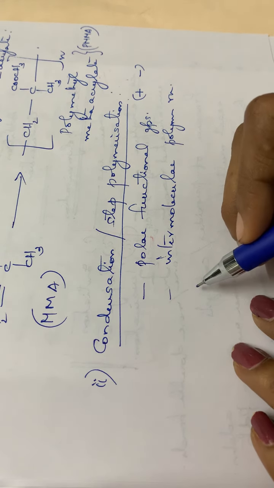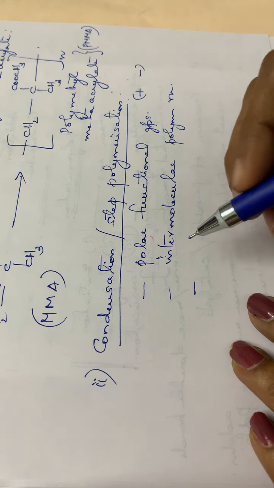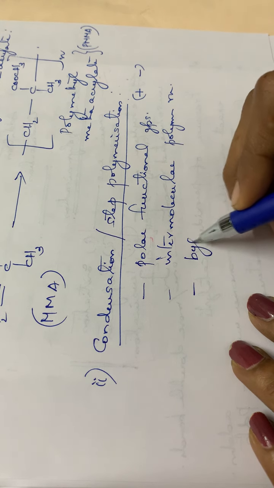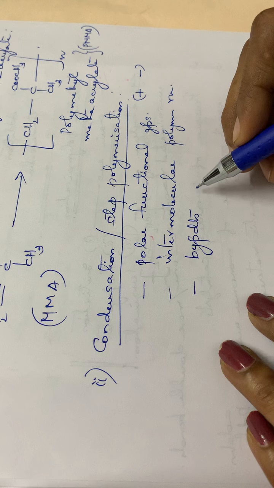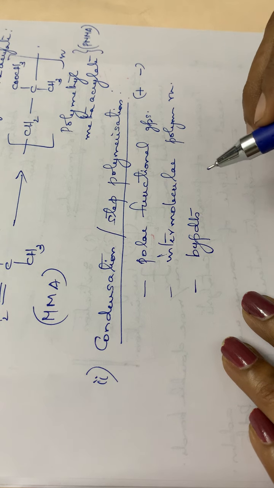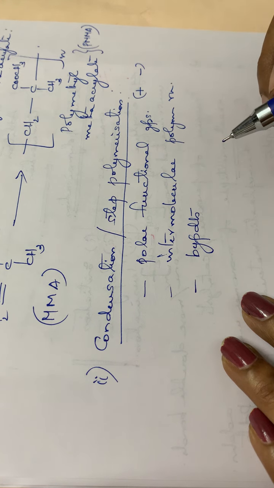One more point to note down is that here byproducts will be formed. Normally the byproducts will be H2O, HCl, etc. In addition polymerization there are no byproducts, but here byproducts will be present.